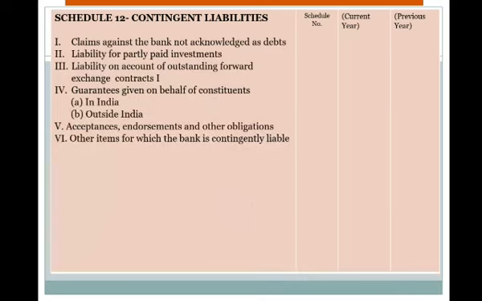In Schedule 12 are contingent liabilities: claims against the bank not acknowledged as debts, liability for partly paid investments, liability on account of outstanding forward exchange contracts, guarantees given on behalf of constituents in India and outside India, acceptances, endorsements and other obligations, and other items for which the bank is contingently liable. So these are the 12 schedules, and we will put all the information relating to the question in these schedules and summarize. This will be the solution of the answer.